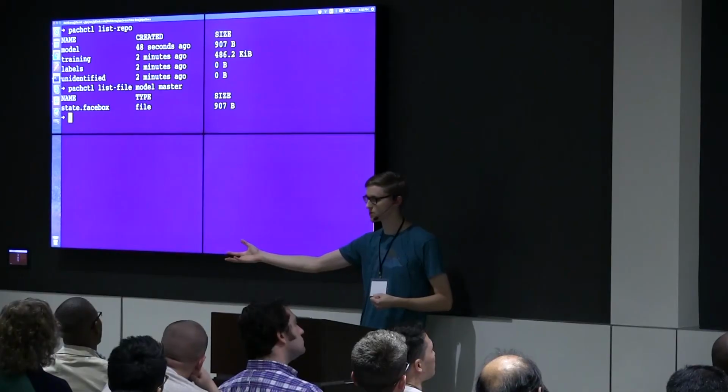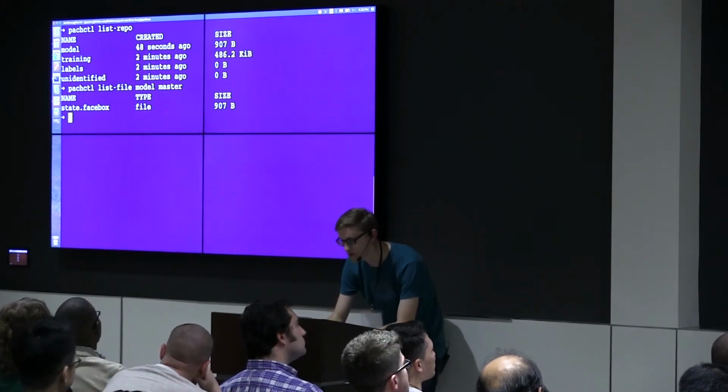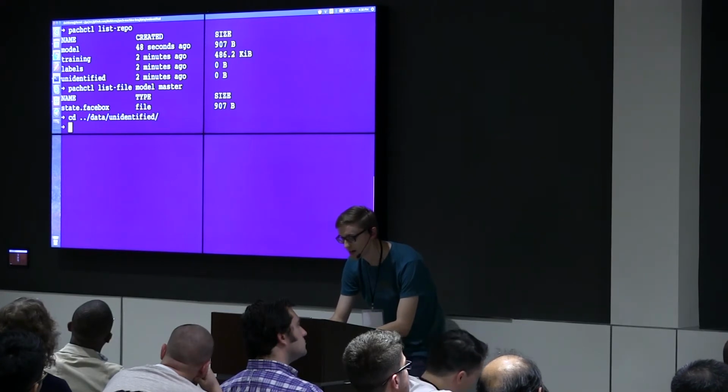That's the state of my model. So remember, I'm creating this model, and Pachyderm is automatically versioning the output of that stage. So it automatically created that data repository.